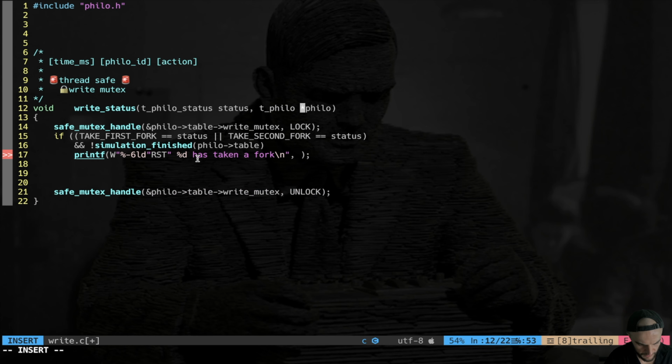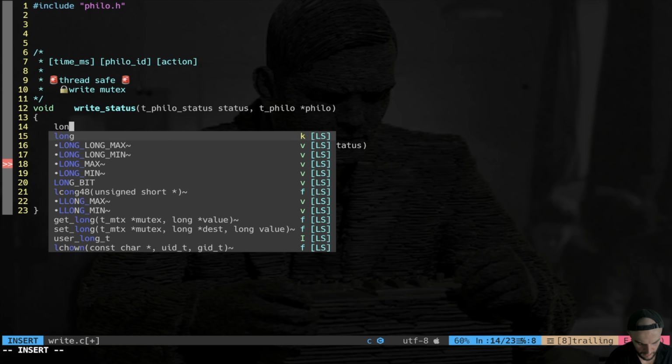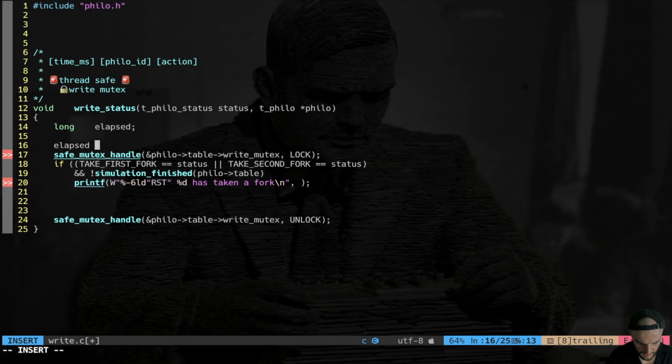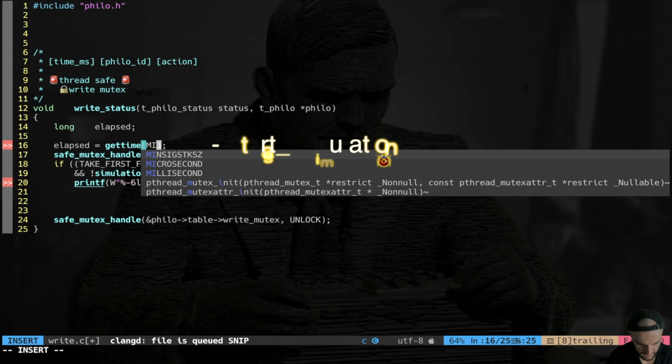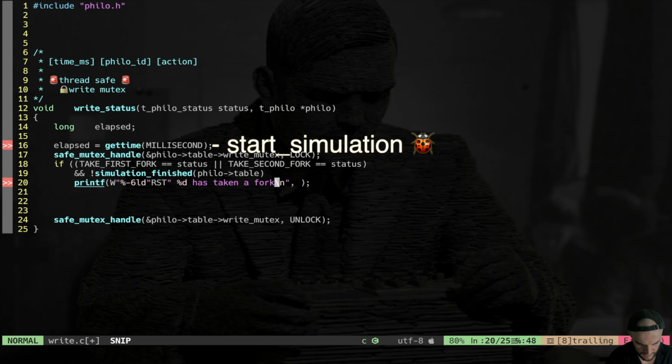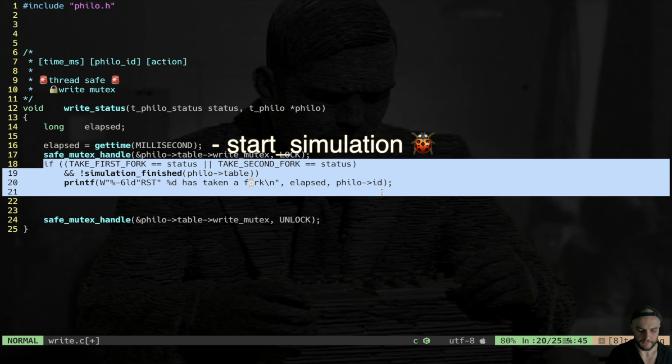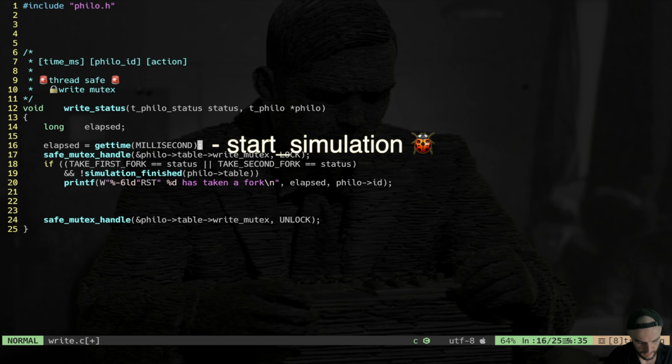Now at the very top of my function, I want to do long elapsed, which is the actual time, and elapsed is gonna be get time in milliseconds. Okay, so for every printf, I'm gonna use that, which is elapsed, and the second is gonna be Philo ID. Okay, so this is the thing, right? We check the actual status. Then given the status, you're gonna print the milliseconds elapsed, the string, and so forth. So this is just a repetitive thing, right? There's nothing to really understand.